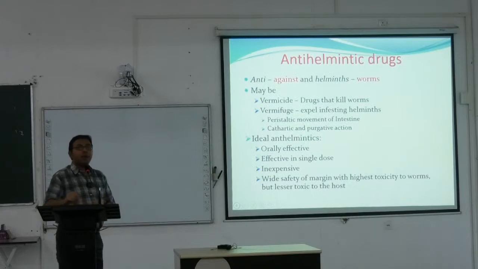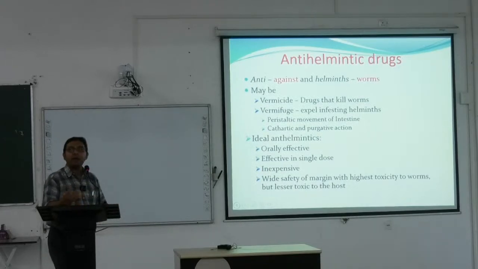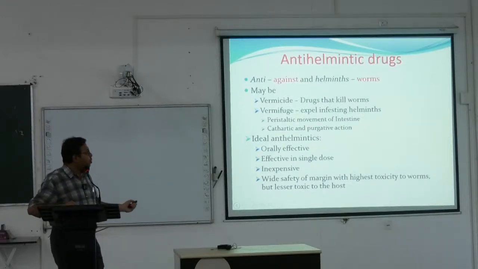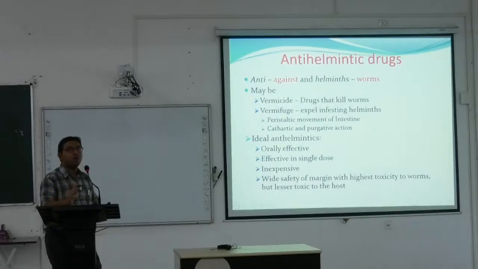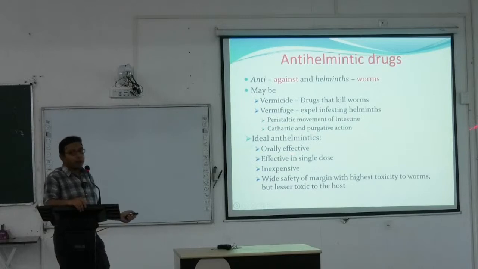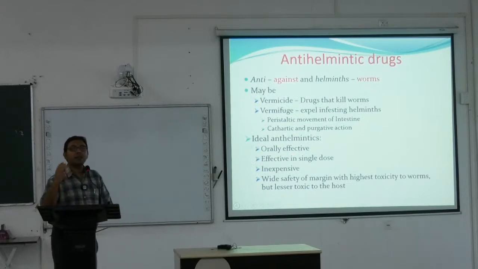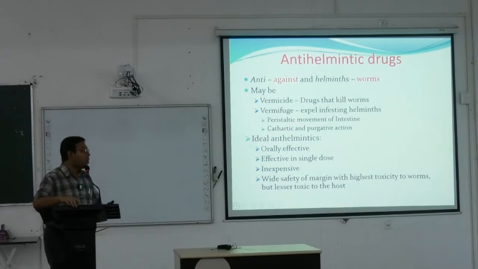So now coming to the anti-helminthic drugs. Those drugs that are active against these helminths may be classified into either vermicide or vermifuge. Vermicides are drugs that kill the worms, and vermifuges expel the intestinal helminths. Mostly these helminths infest the host, like humans, and are expelled through the excretory system. This can be by peristaltic movement of the intestine or by cathartic and purgative action, so we can do catharsis or purgation by means of different types of drugs.